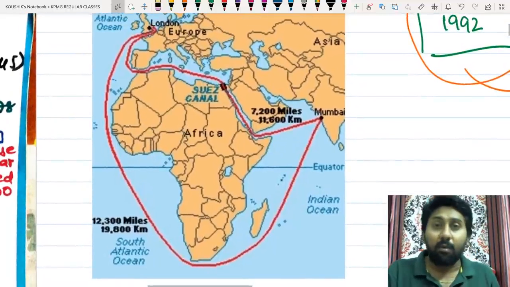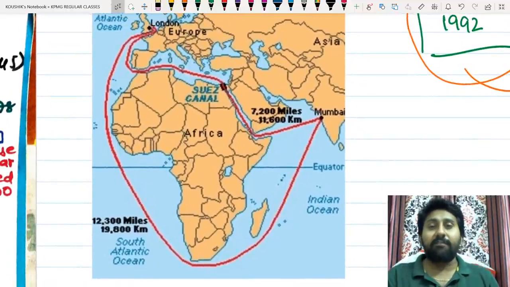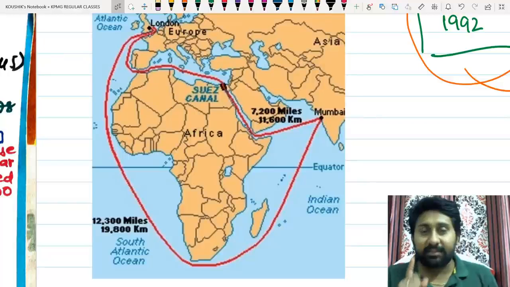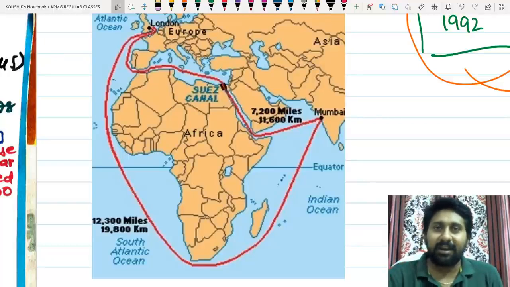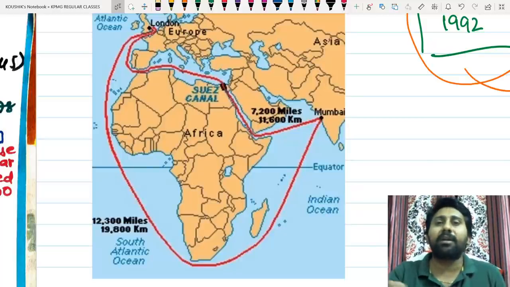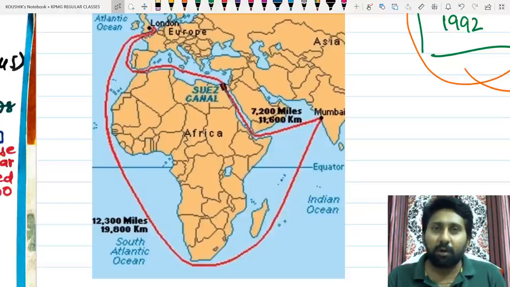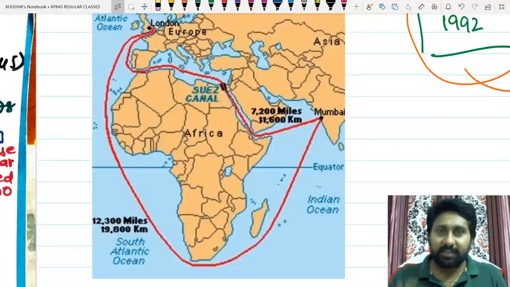Observation required. Why are we discussing all these things? I have said many times, reading law does not mean reading for the exam. Reading law means understanding the background and then reading. So please show some concentration when you are reading this. Nothing that I said is a false statement.